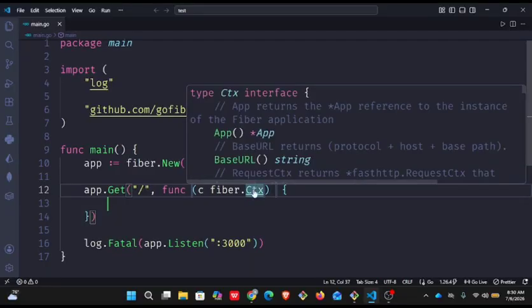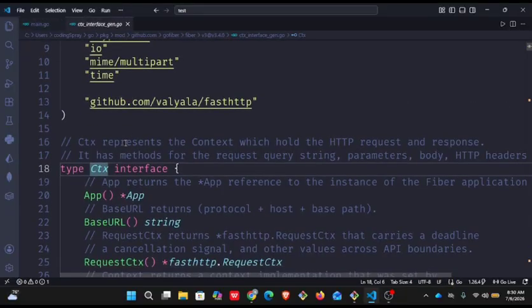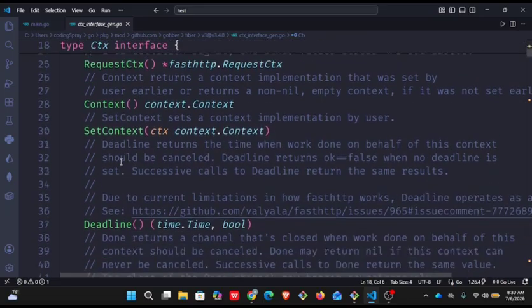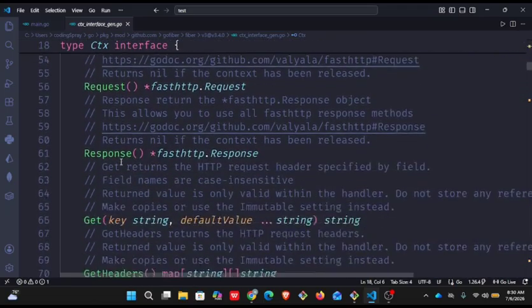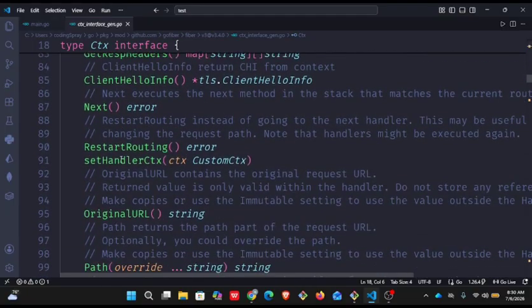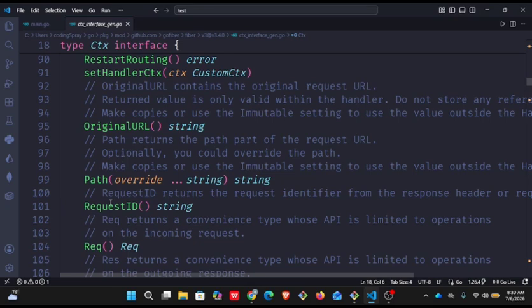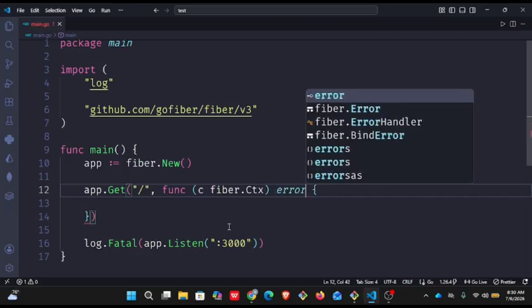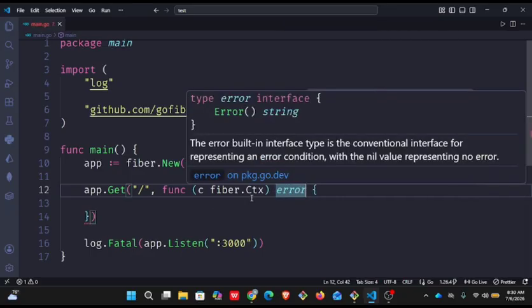So if I go in to look at the Ctx, you can see that we have this app right here. We have the page URL, we have the context, we have the set context, we have the deadline, we have the done. We have so many things: the response, the get, the headers, and every other thing that we need, even the path. Right. So the context contains all the context we need. Also, I'm going to capture the error. So if anything happens to this function, I'm going to capture the error right here.